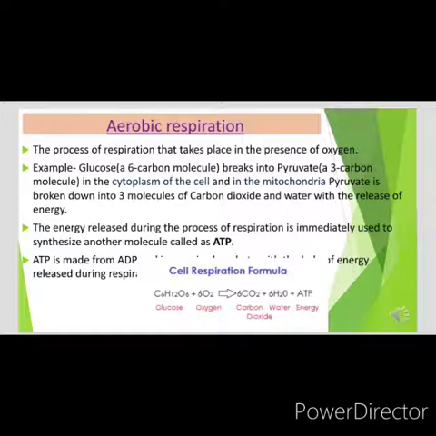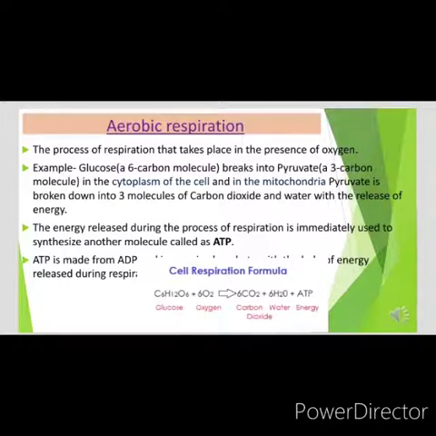Each glucose molecule forms 2 pyruvate molecules and each pyruvate molecule forms 3 molecules of carbon dioxide. So a total of 6 molecules of carbon dioxide are produced during the process and 6 molecules of water with the release of energy. And the energy that is released during the process of respiration is stored in the form of ATP in the mitochondria of the cell.